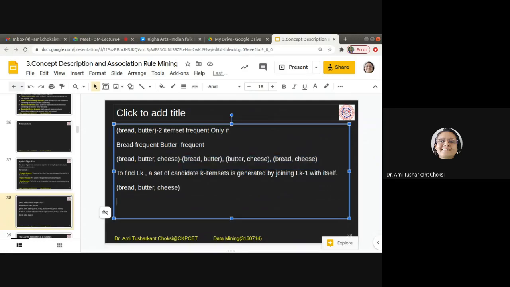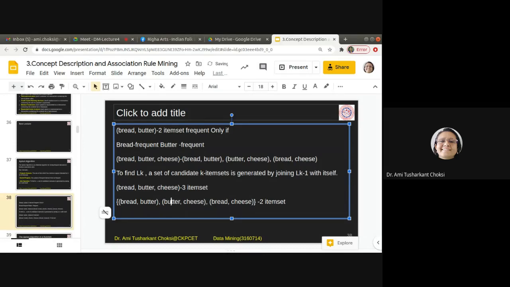This is a three item set, and this is a two item set, right? And how to get this three item set? The items will be joined with itself to get the three item set. Itself, that means this is part of L2, that is Lk minus 1.